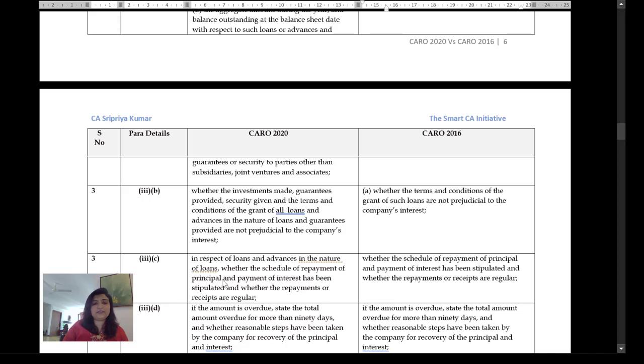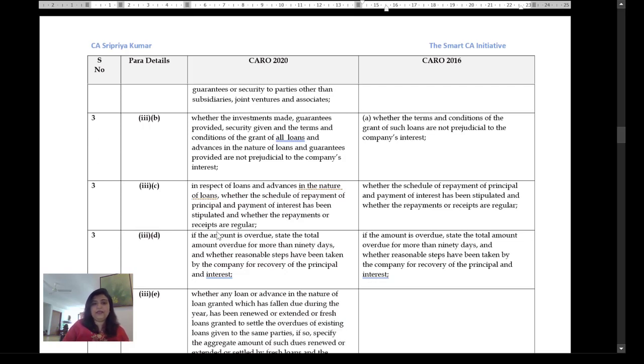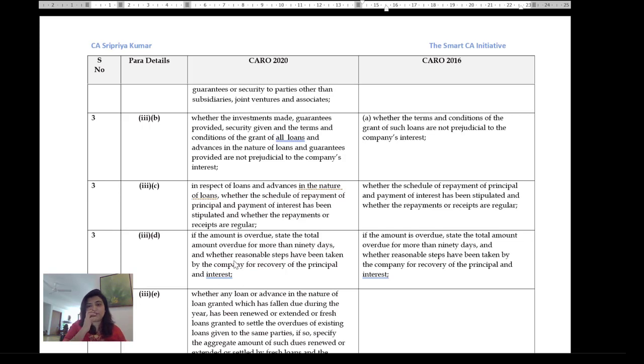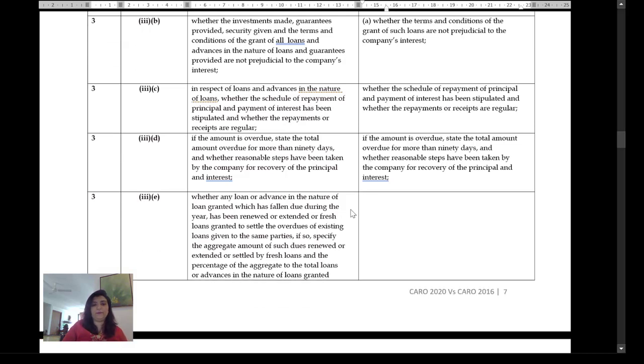In respect of loans and advances in the nature of loans, whether the schedule of repayment has been stipulated and whether the repayments are regular. If the amount is overdue, state the total amount for more than 90 days and whether the reasonable steps have been taken by the company for the recovery of principal and interest. Let's just go to the earlier clause where it says whether the schedule of repayment has been stipulated, right? Which is more or less the same thing. So they talk about both repayments and receipts being regular.